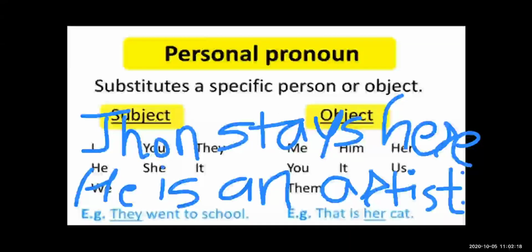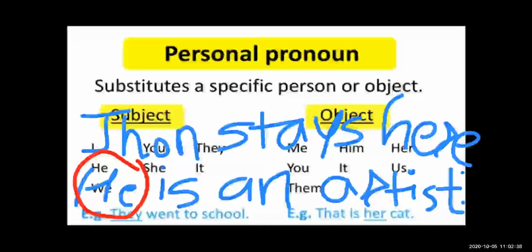John stays here. He is an artist. Both examples are about John. John stays here and John is an artist. So instead of John we use he here. Instead of John we use he here.